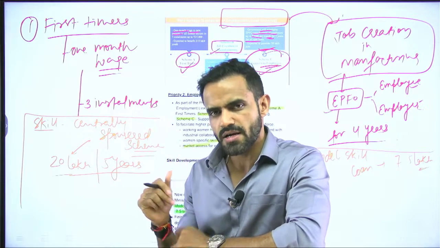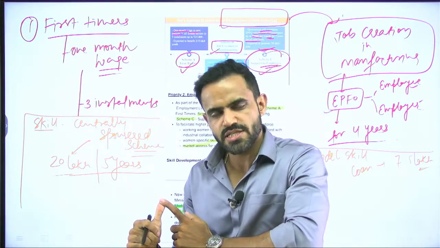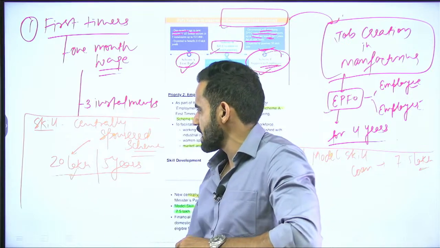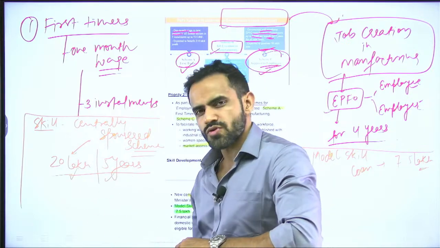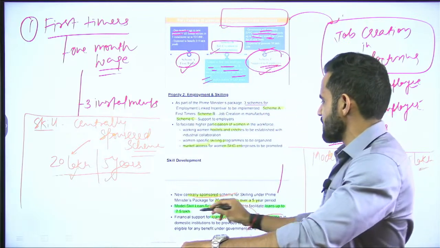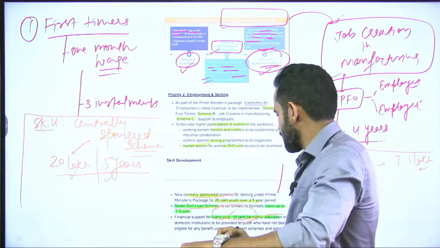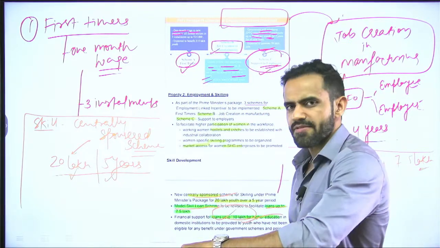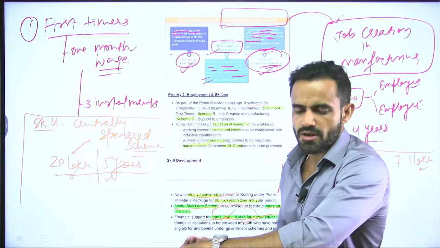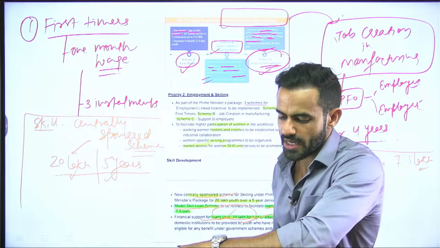So, 3 important part. A, government has announced a centrally sponsored scheme for skill development. Under that, we are going to provide skill to 20 lakh people, and we are going to train these people in the next 5 years. Then there will be model skill loan scheme, under which loan up to 7.5 lakh will be given. Then there is a provision for the educational loan or financial assistance up to 10 lakh rupee. Okay.